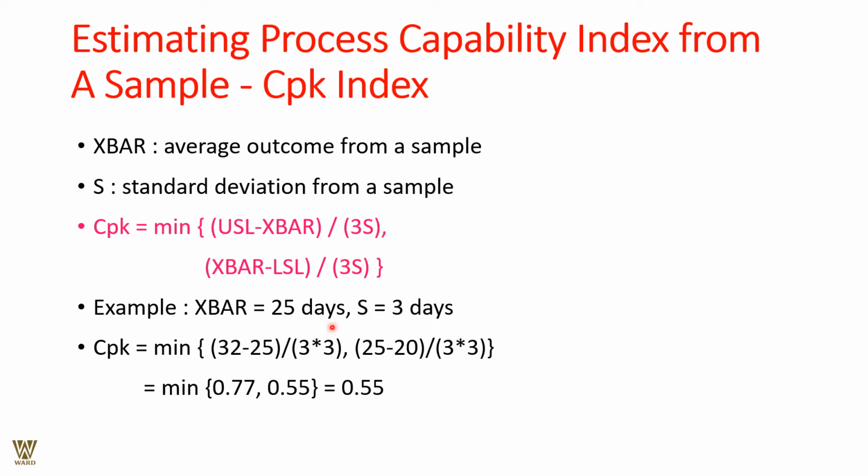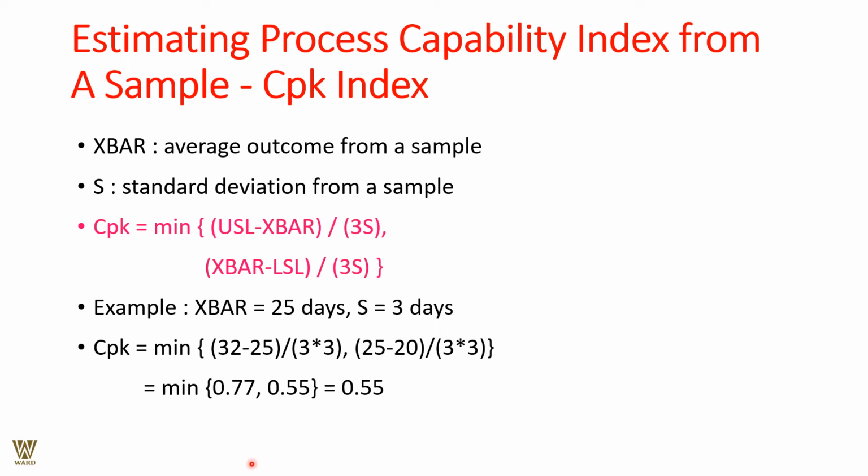So the example is 25 days, S being 3 days. So the minimum is 32 minus 25 days, divided by 3 into 3. 3 days being the standard deviation, as the case might be, the minimum will be 0.55 as the capability index can be calculated. Again, very simple, please understand.